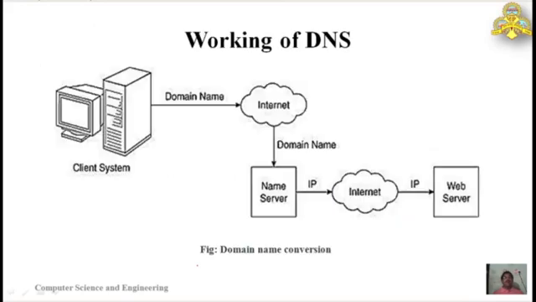So here is the figure showing how the domain name system works. Here is the client system. We open a browser and type the website address, for example www.google.com.